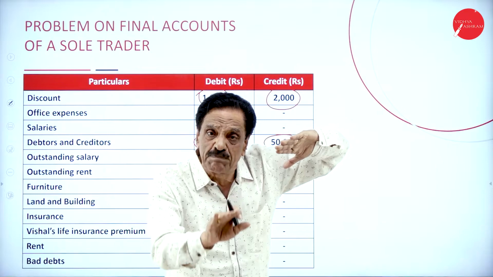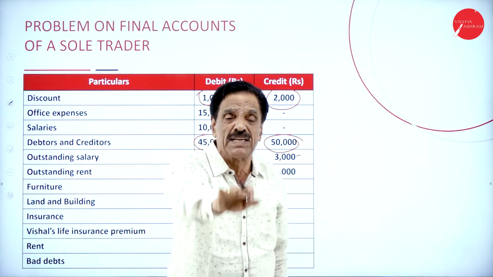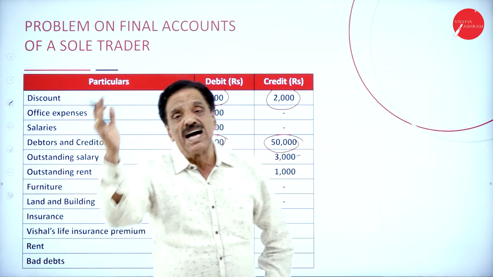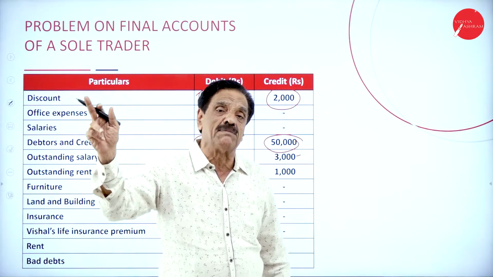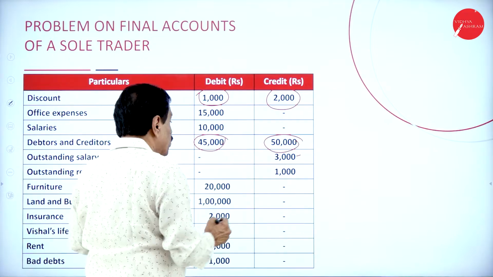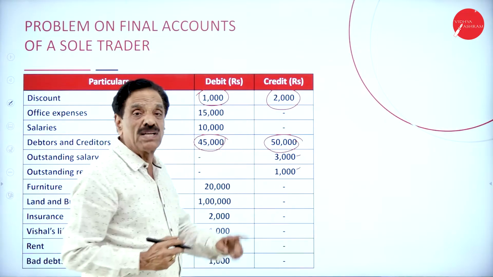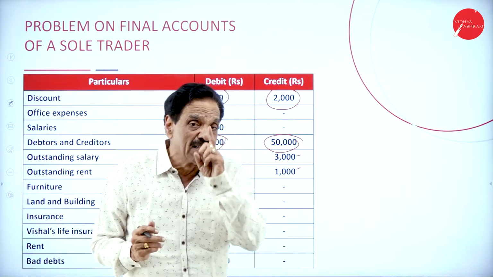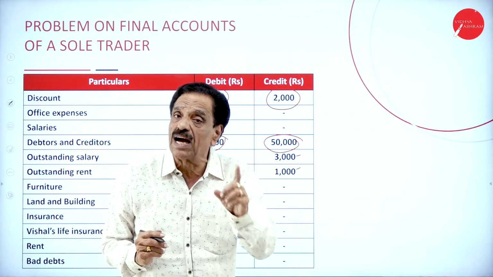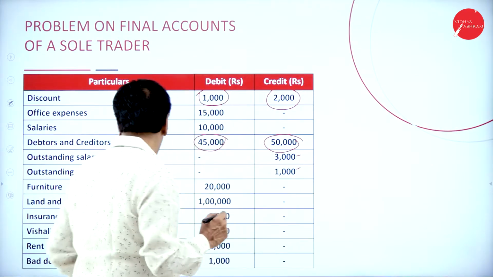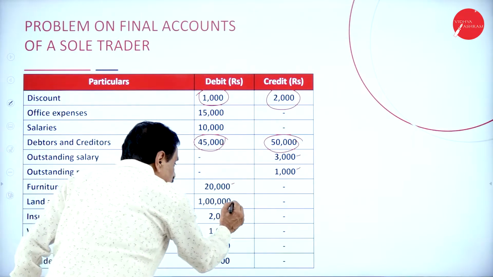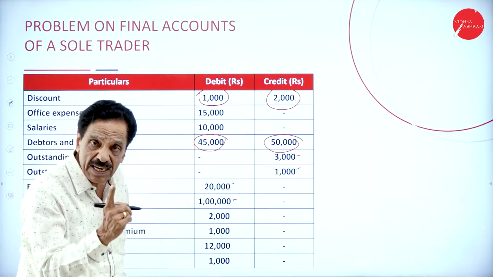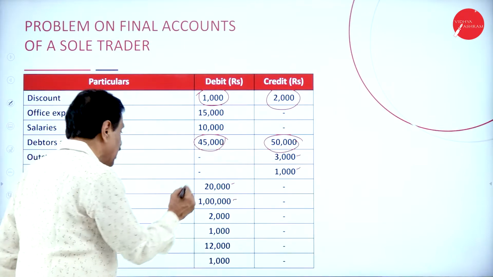If it is in adjustment, add it to salary, then show it on the liability side of the balance sheet. If it is in adjustment, directly it will come on the liability side of the balance sheet. Outstanding expenses directly come on the liability side of the balance sheet. Then furniture is an asset. Land and building is an asset.